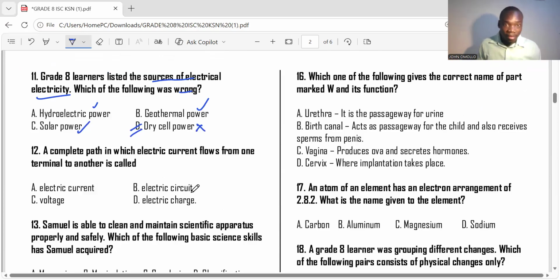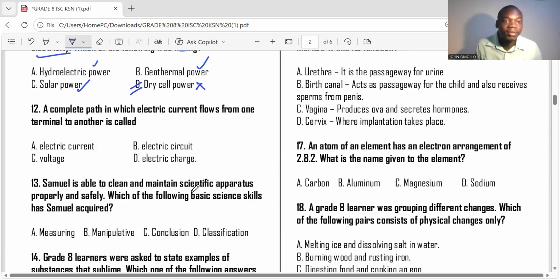Another one: a complete path in which electric current flows from one terminal to another is called what? Electric current, no. Electric circuit, yes. Electrical charge, no. Voltage, no. So whenever we have a complete path in which current flows from one terminal to another, that is what we call an electric circuit.